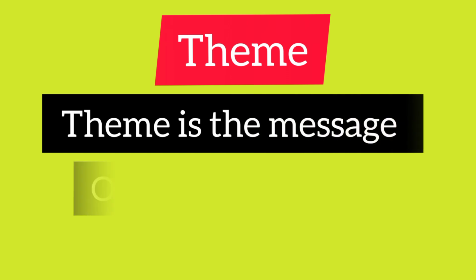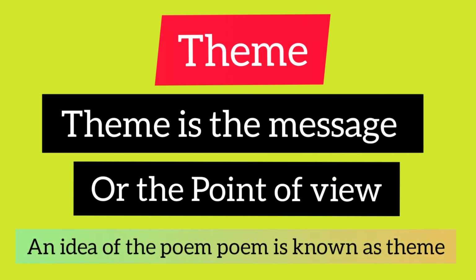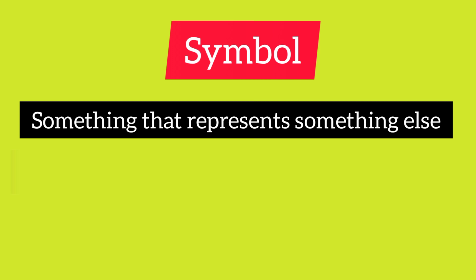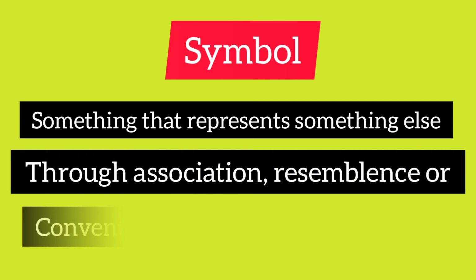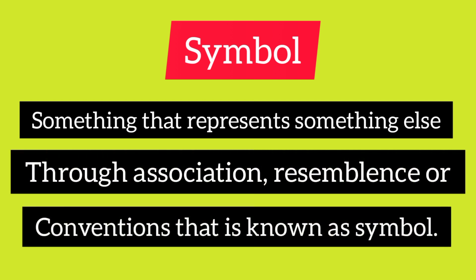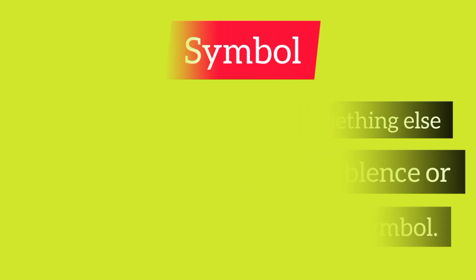Number fifth is theme. Theme is the message or the point of view and idea of the poem. Number sixth element of poetry is symbol. Something that represents something else through association, resemblance, or conventions, that is known as symbol. Number seventh and last element of poem or poetry is known as imagery.